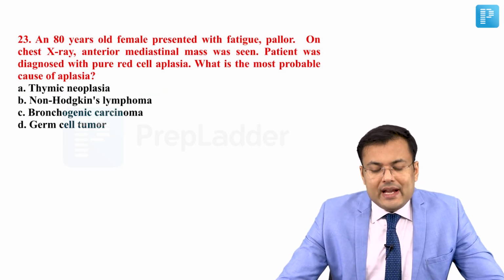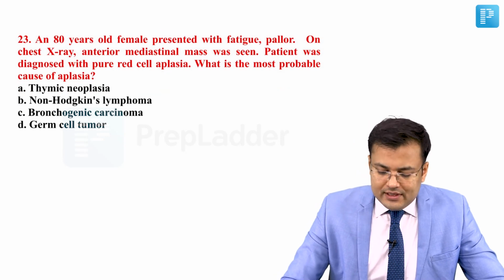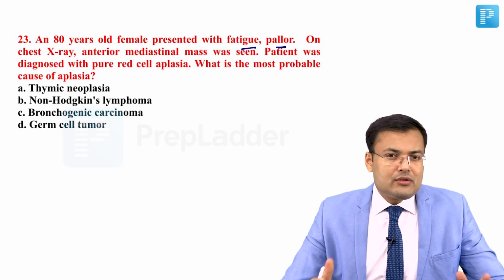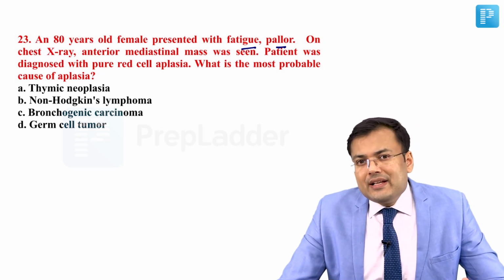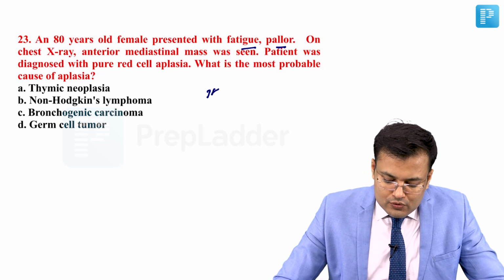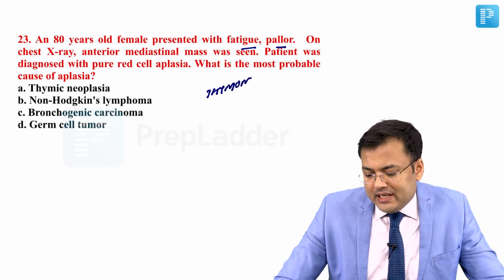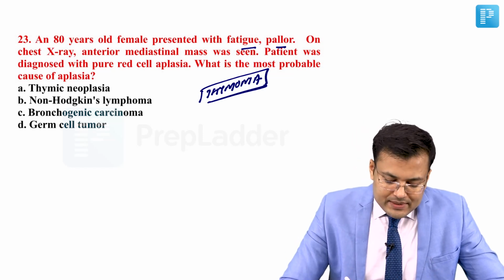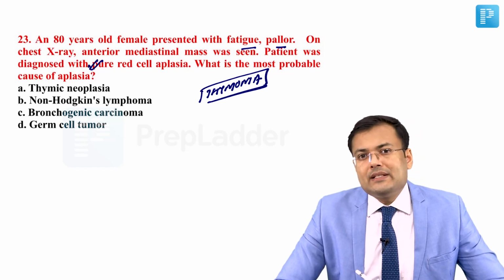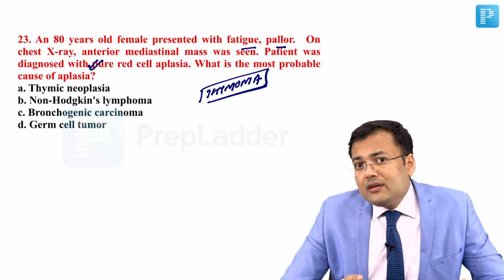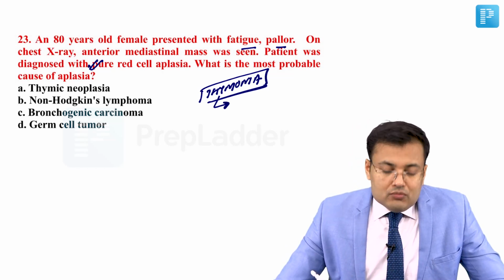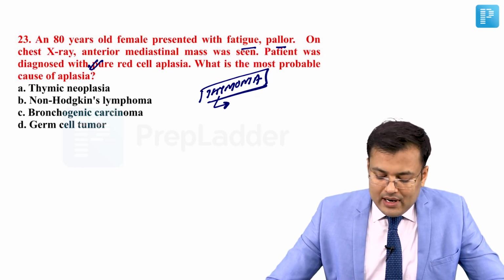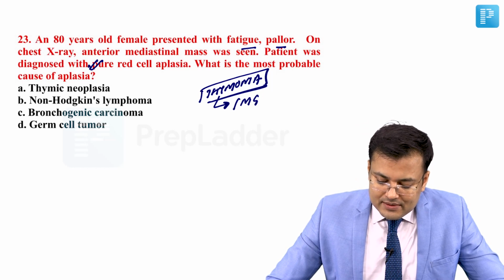See the question. An 80 year old female presented with fatigue and pallor. On chest x-ray, there was an anterior mediastinal mass. You tell me what is the most common anterior mediastinal mass, and the most common anterior mediastinal mass is thymoma. Second thing, this patient was diagnosed with pure red cell aplasia. Important point related to thymoma, the most common paraneoplastic syndrome associated with thymoma is myasthenia gravis.